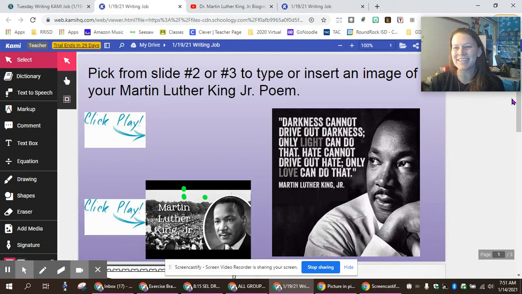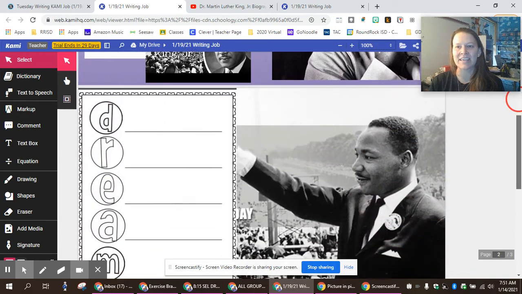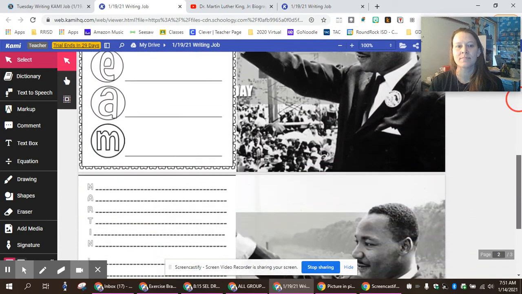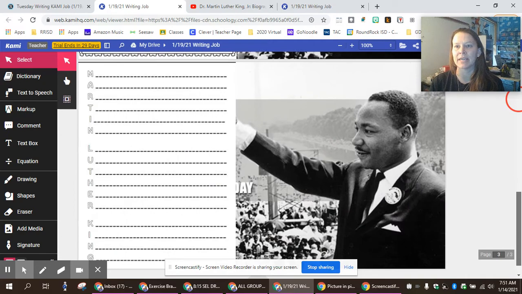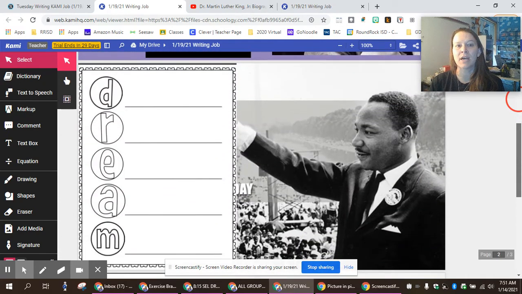And then you're going to scroll down, and again, you're going to pick either this poem or this poem to write, okay? So there's a couple different choices now when it's time to write of how you want to write it, okay? I can use my spiral, and I can open up to a brand new page, okay?